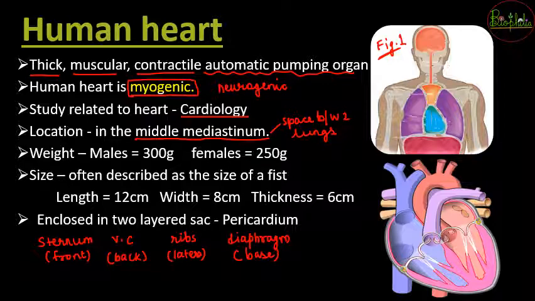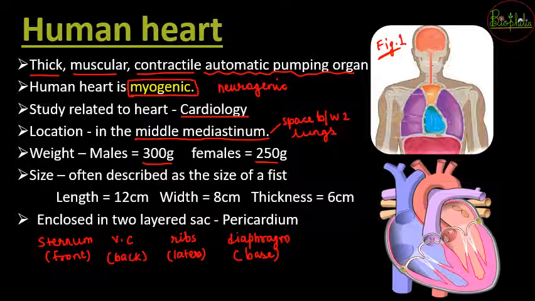Now let's understand about the weight of the heart. The weight of the heart is generally higher in the case of males. They say it is around 300 grams, and in females it will be 250 grams. Now you might ask, what is the reason for the heart weight being higher in males? It is because of the hormone that is released in males, that is testosterone. Because of this hormone, it has the tendency to increase muscle mass and strength. So because of that, the weight of the heart, which is made up of muscles, is going to be higher in the case of males.